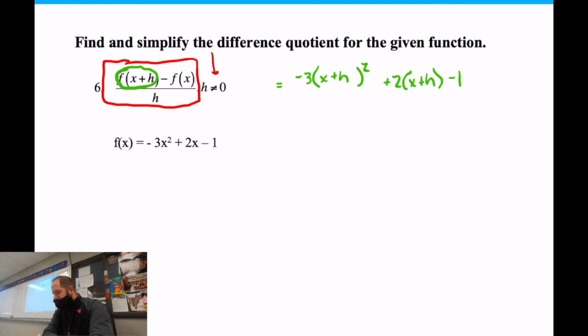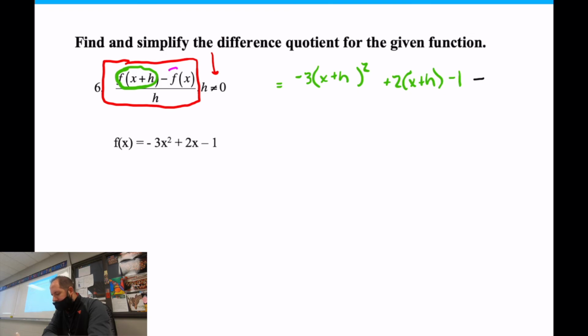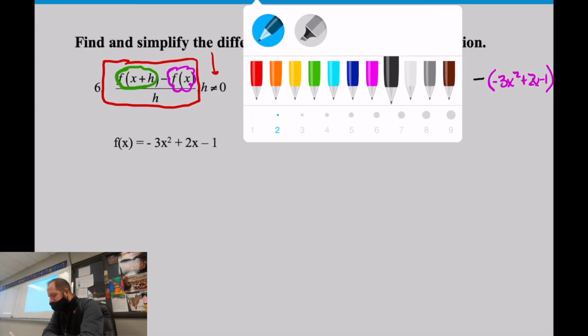Then we have a minus sign. And now in the back, you're going to have the original function that you're going to subtract off. The formula is telling you what to do. We're going to subtract the original function. Well, the original function is negative 3x squared plus 2x minus 1. And then this is all over h.